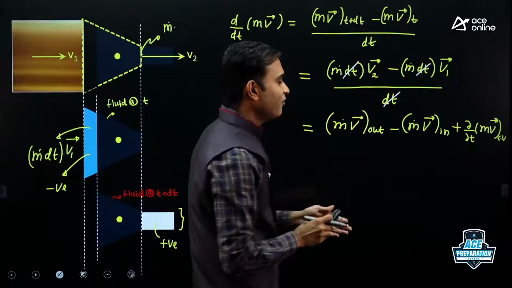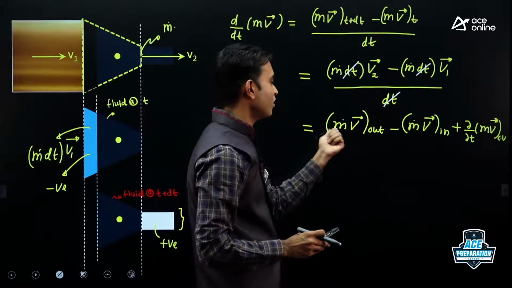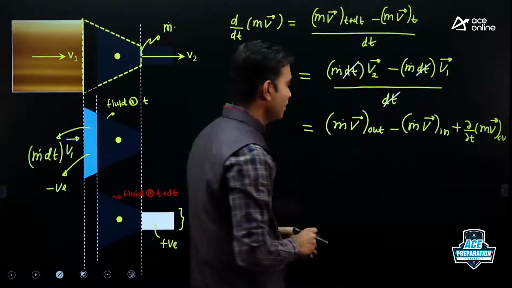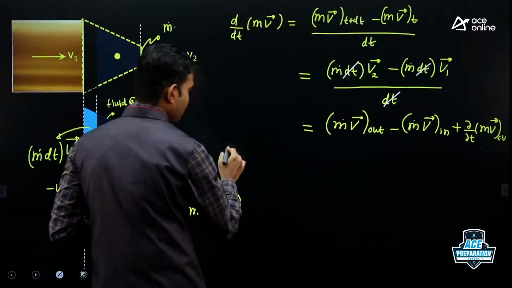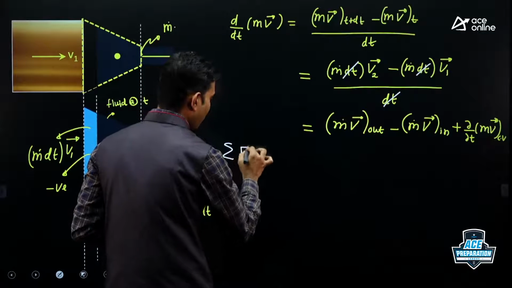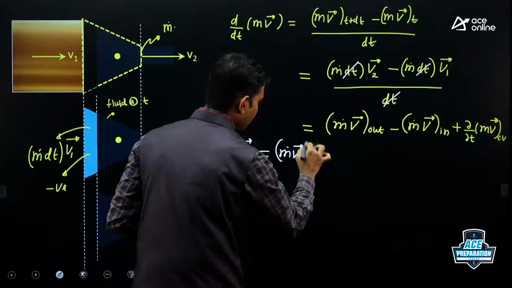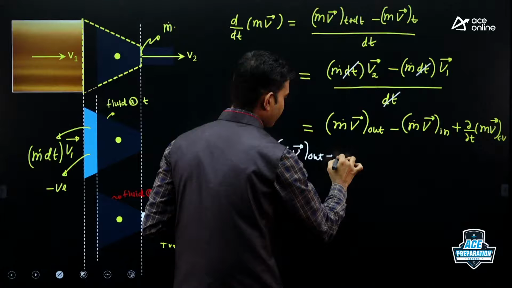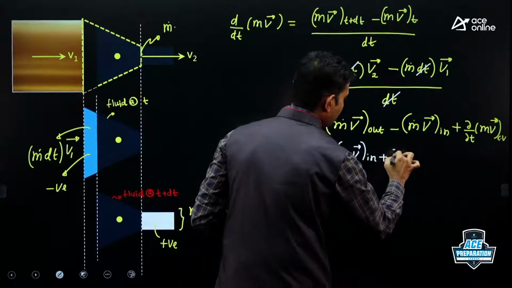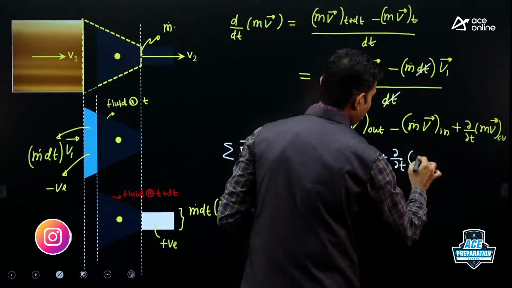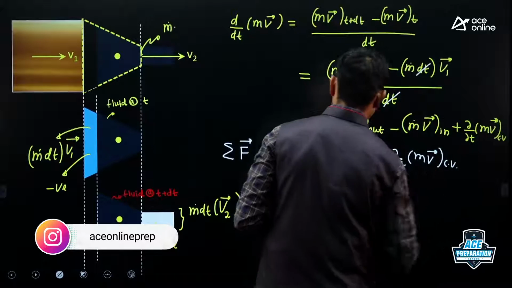If flow is steady, then definitely the last term will be 0 and you will get rate of change of momentum equal to m dot v out minus m dot v in. So your linear momentum equation becomes vector sum of all forces is equal to m dot v out minus m dot v in plus dou by dou t of mv bar inside control volume.